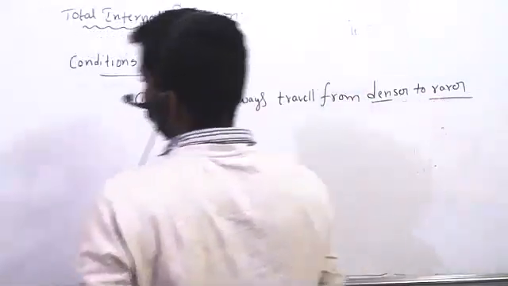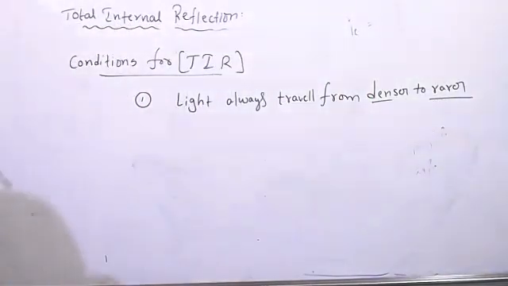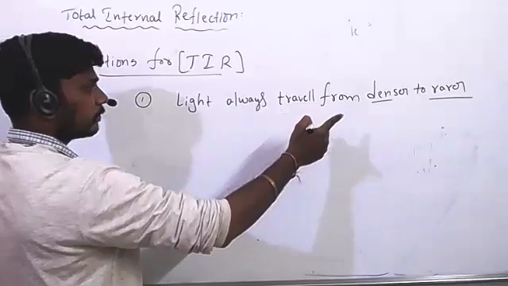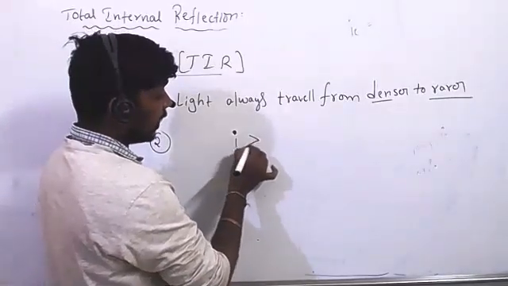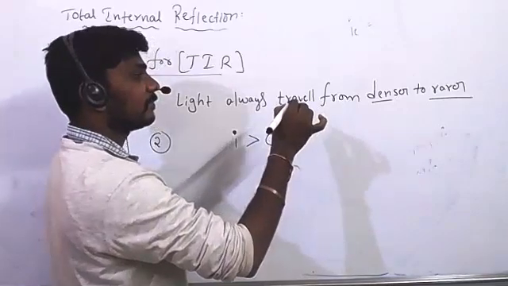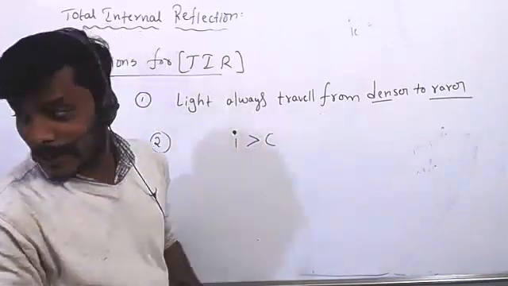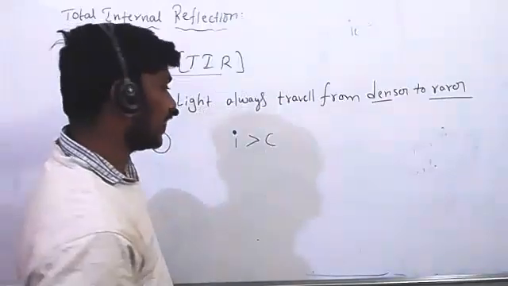Am I clear? First point. Yes, sir. Kushi, did you understand clearly? Yes, sir. Second condition: the angle of incidence is more than the critical angle.